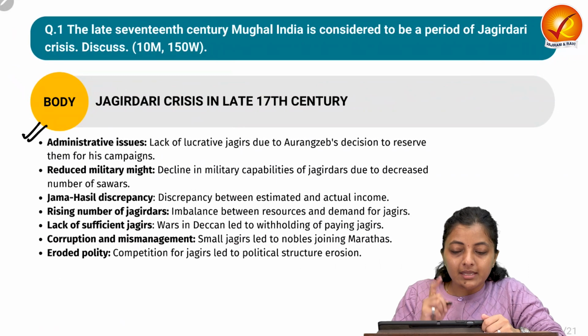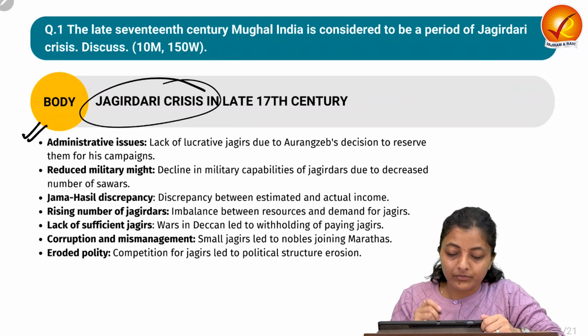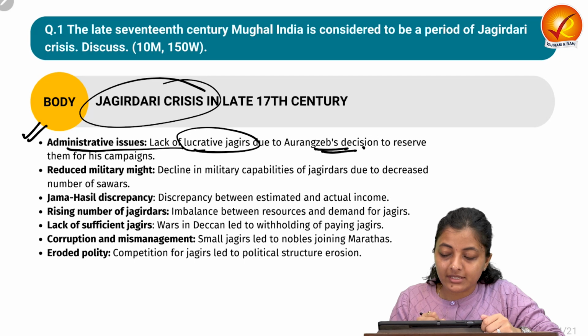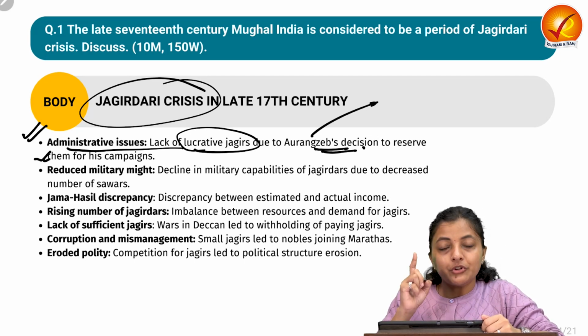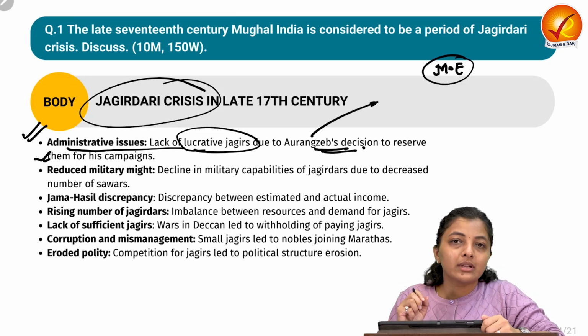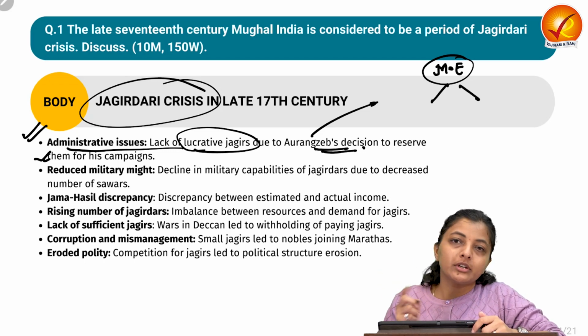The very first thing is that the Jagirdari crisis is related to administrative issues: there was a lack of lucrative jagirs due to Aurangzeb's decision to reserve them for his campaigns. For this, you must understand that the land under the Mughal Empire was majorly categorized into two systems.